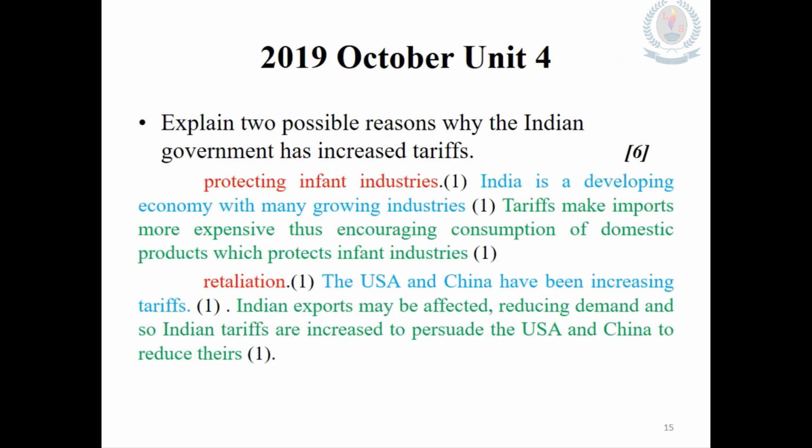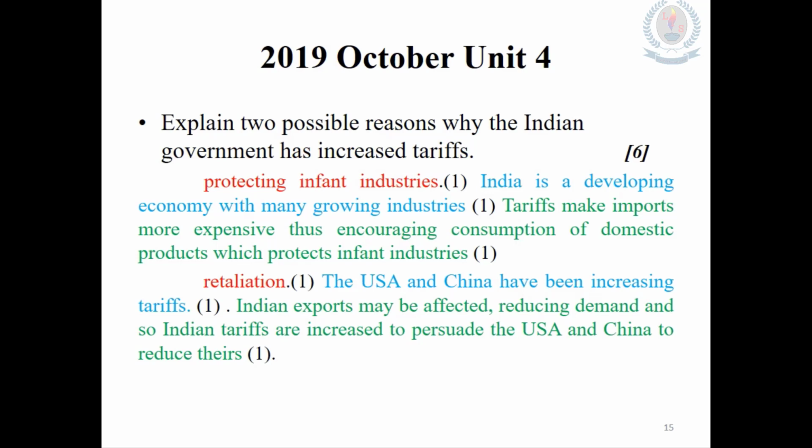In this slide, I have put you the 2019 October Unit 4 paper. The question is, explain two possible reasons why the Indian government has increased tariffs. With the red color, I have put the point, in blue color the application taken from the case study, and this green color mentions the analysis part.